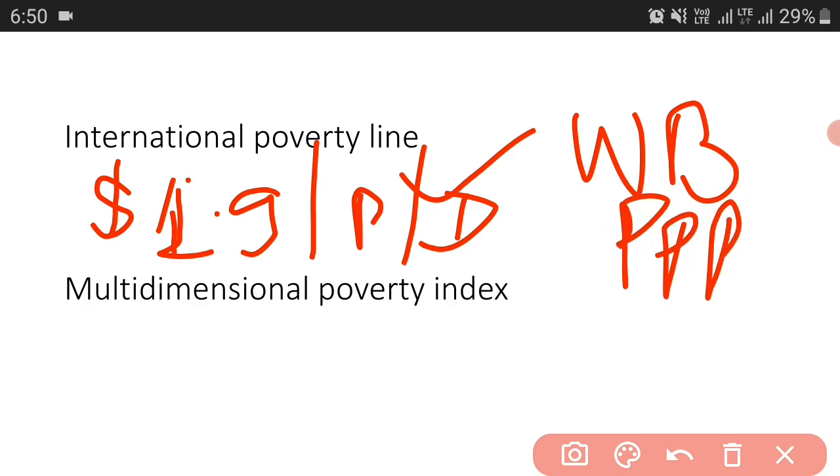Okay, it is called the extreme poverty line. It is fixed by the World Bank on the basis of national poverty lines of 15 poor countries. Earlier it was about $1.25, and in 2015 it was revised to $1.9.